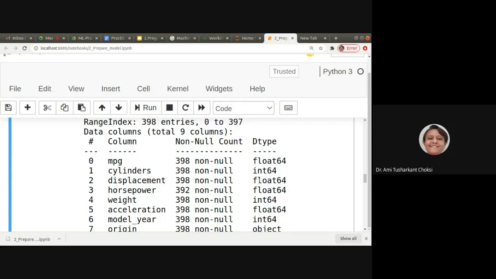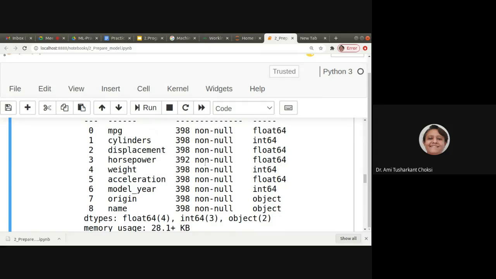Displacement is float64, and it has 398 non-null values. For horsepower, it is 392, so it is having 6 missing values, or you can say null values.